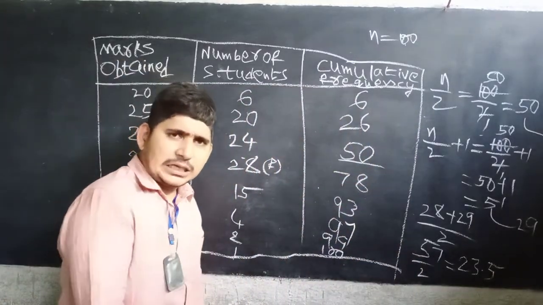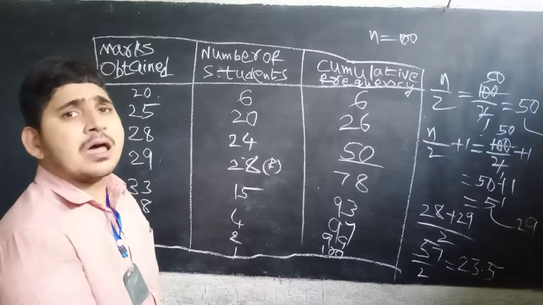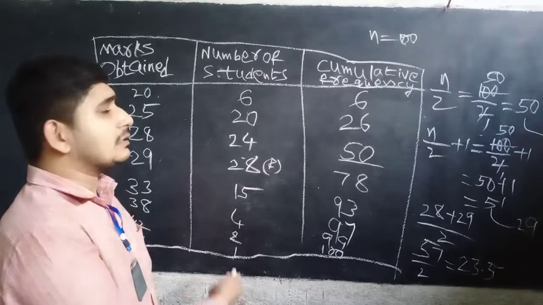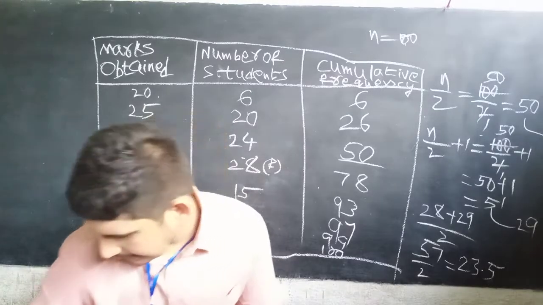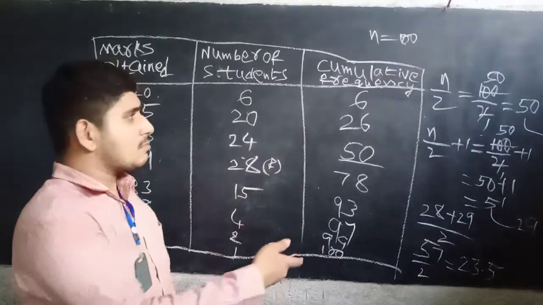Okay? In this way we have to calculate the median value for ungrouped data. This is nothing but a cumulative frequency.